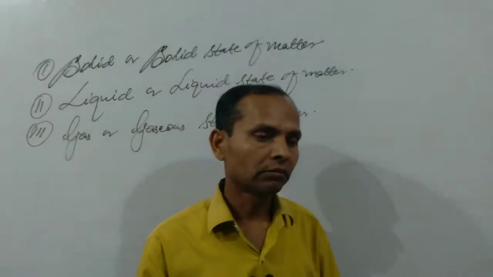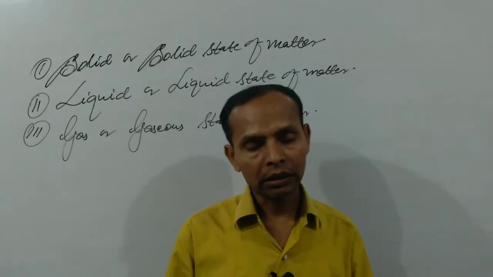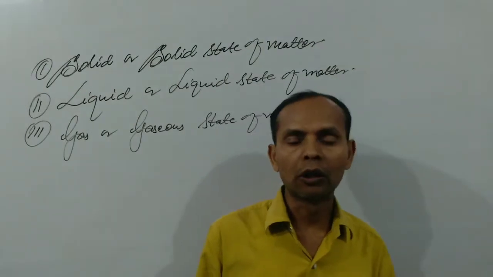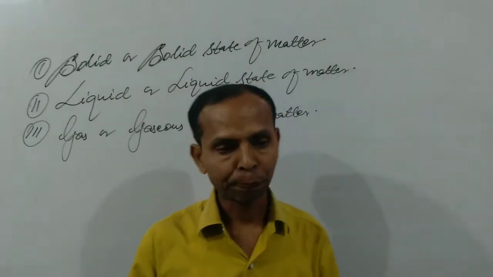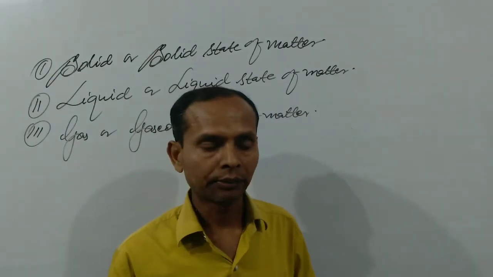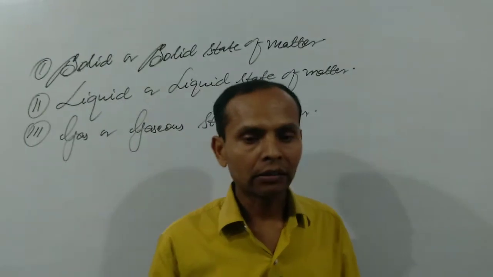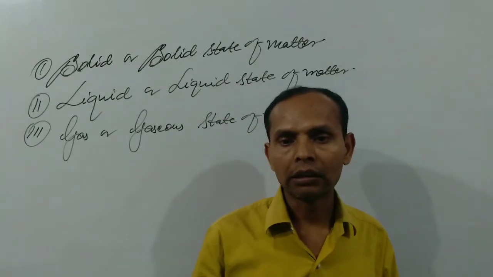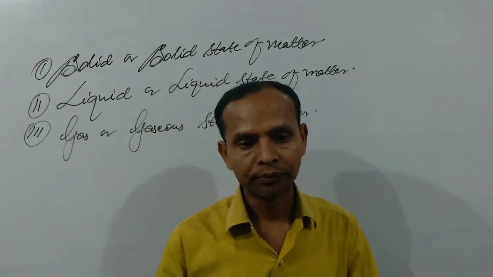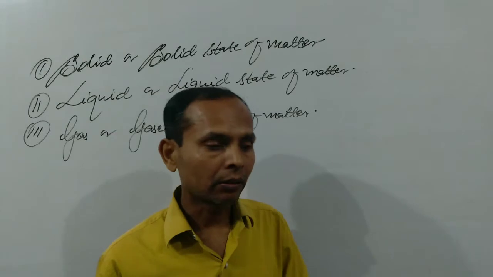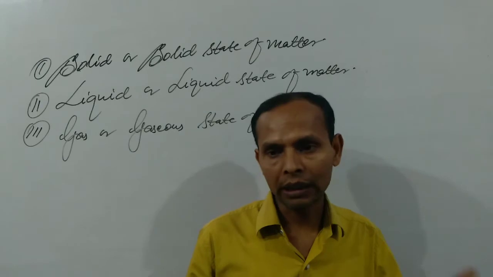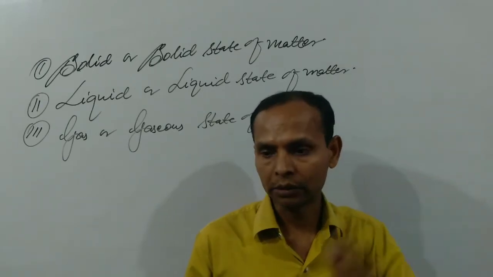In case of a liquid substance, it is also made up of very small particles like atoms, molecules or ions. These particles are loosely packed together. That is why it has a tendency to flow, and generally it is called a fluid. So the arrangement of particles in a liquid substance is different from those of a solid substance as well as a gaseous substance.